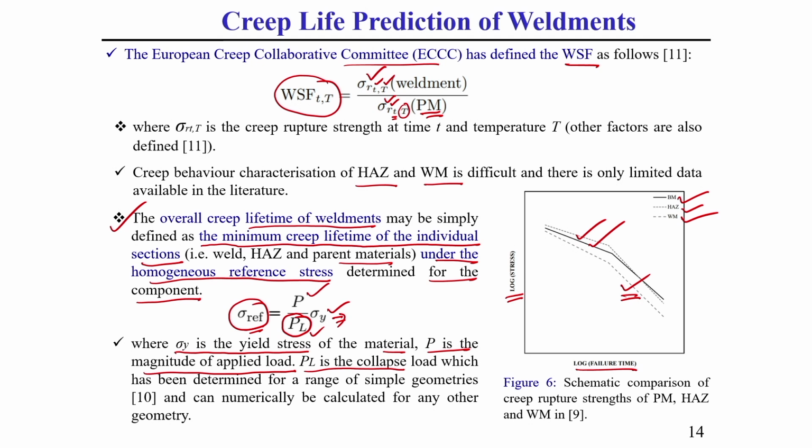This reference stress we generally use to predict the creep life of a weldment. We use it for the heat affected zone, the parent material zone, and the base material zone. After that, we find out the creep life. Among these, whichever gives the minimum creep life, that life is considered the creep life of that weldment. You should keep this in mind.